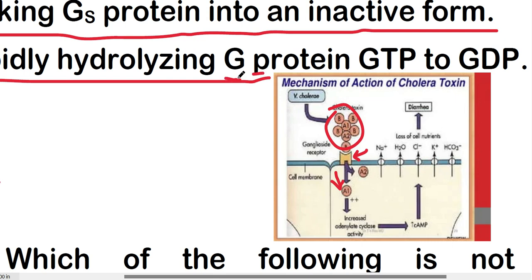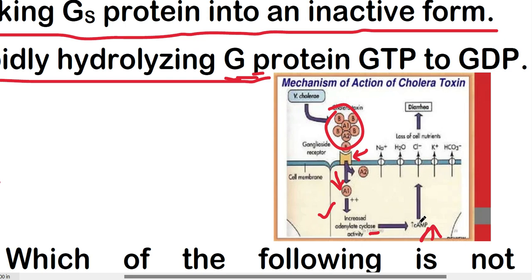After binding with the G protein, this increases the adenylate cyclase activity, and this increased adenylate cyclase activity increases the cAMP in this cell.